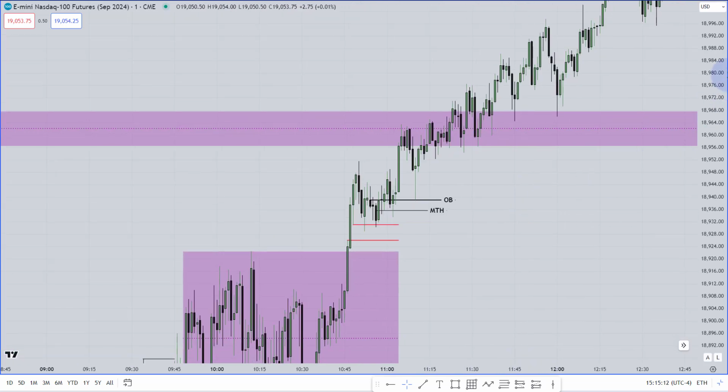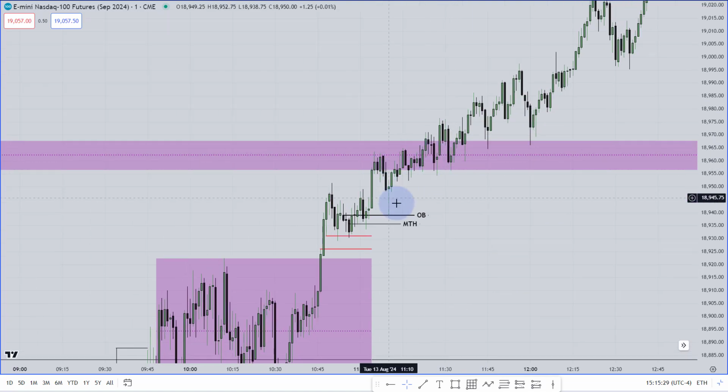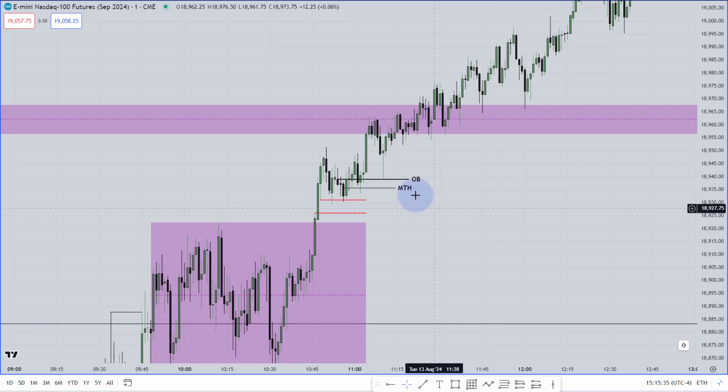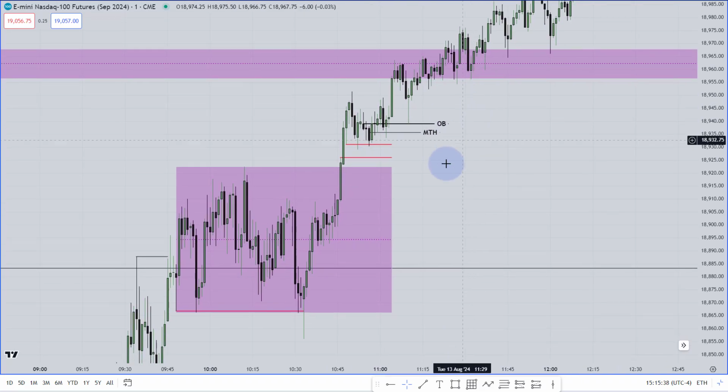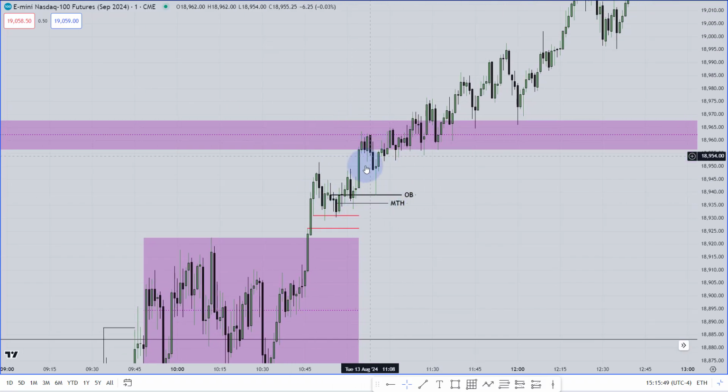If you want, as ICT told, you always try to use everything ICT has taught us. Okay, but don't focus on everything, because if you try to implement all of your learning or all of your knowledge in this chart, you will be chopped up. You are not going to apply everything in one single chart. Try to be master of one concept. It can be the fair value gap concept, the order block concept, maybe the breaker block concept, anything you want, but be the master of one concept, and use this concept until you are fully confident about that trade.